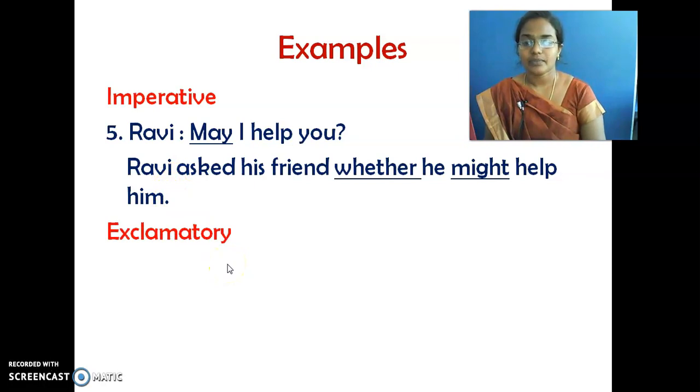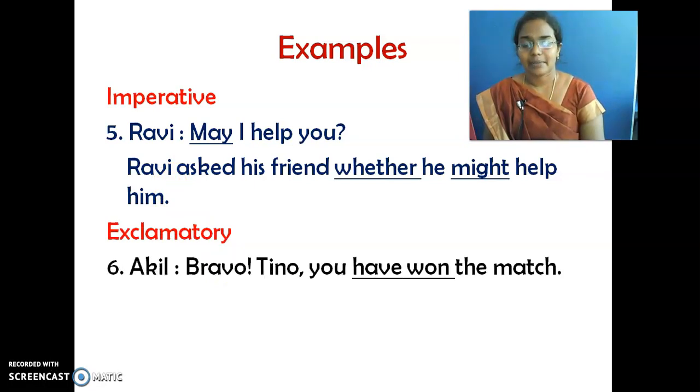Next, exclamatory. Akhil is saying, bravo. Bravo here is not a name. Be clear, children. It is an exclamatory word, as you have come across the words hooray, alas, wow. We used to say, no? Wow, hooray, come on. We say alas. So here it is also a word of encouragement. Bravo means it is a word of encouragement which is used in exclamatory sentences.